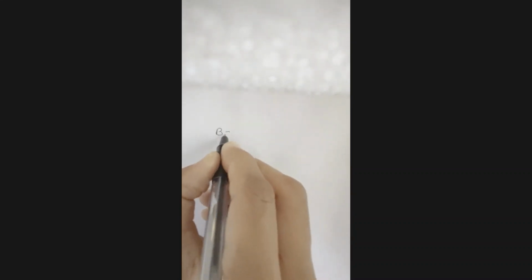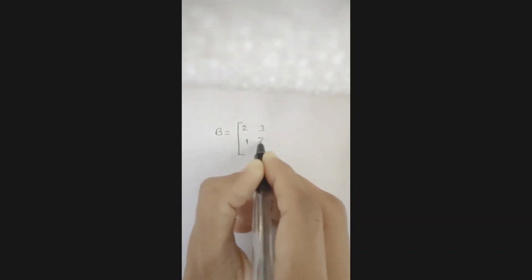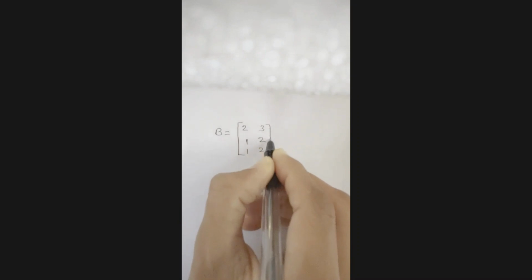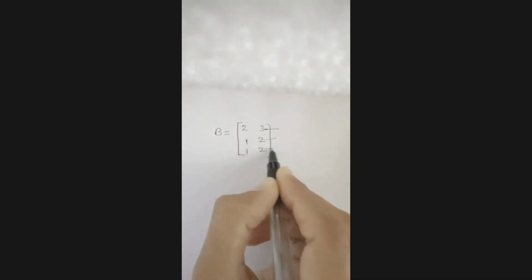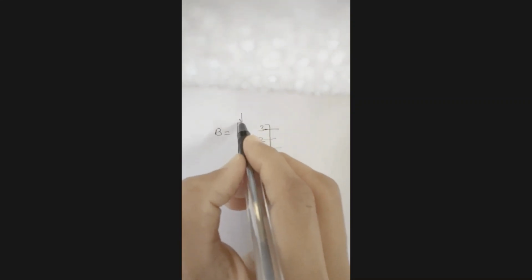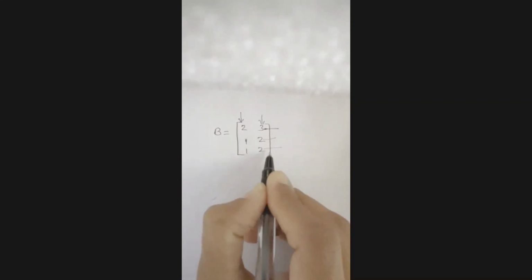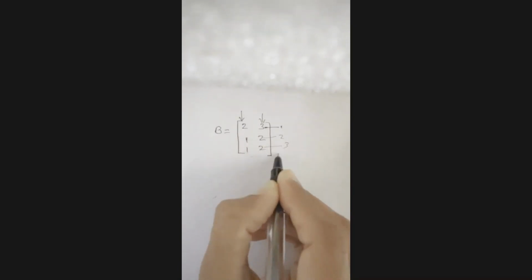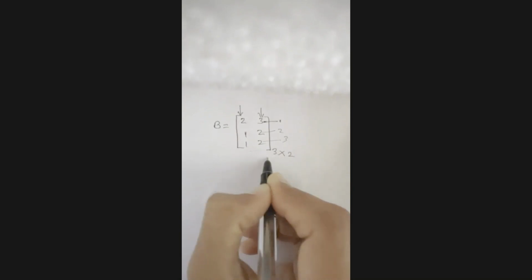So suppose I am writing a matrix B equal to 2, 3, 1, 2, 1, 2. How many rows are here? 1, 2, 3. And how many columns? 1, 2. So the order of this matrix will be 3 rows, so 3 by 2.